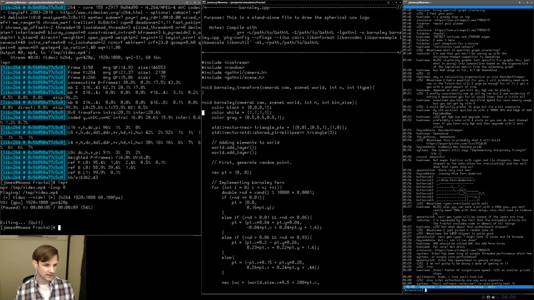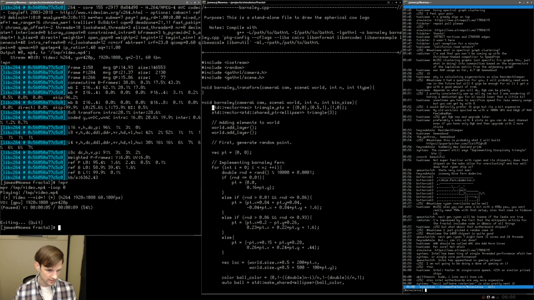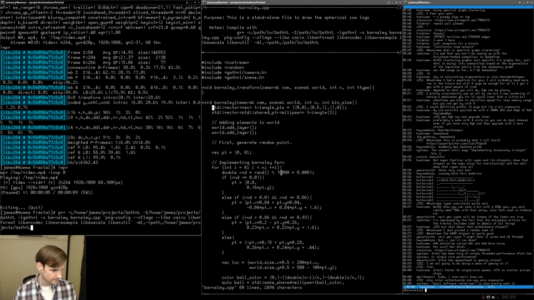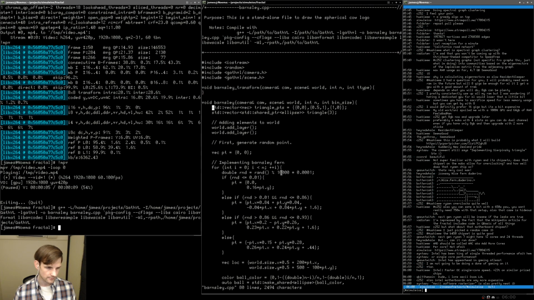So we have black, white, and gray. We define these to begin with outside of this, and I don't think we even used black, white, and gray. So let's look for black. No, we didn't. Let's just go ahead and delete these three here and recompile. Yeah, of course we didn't.